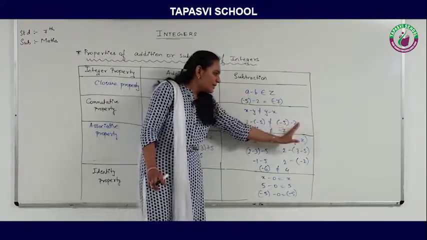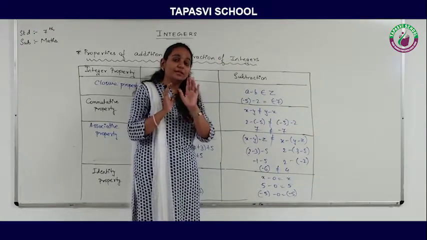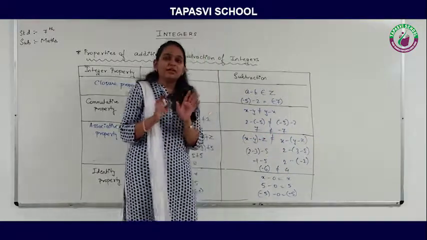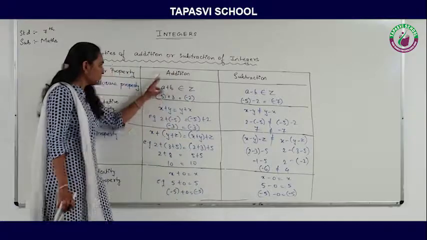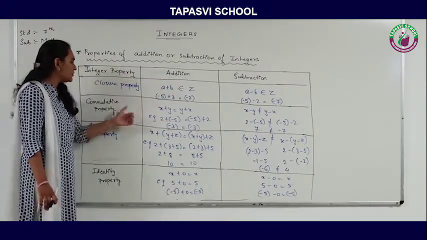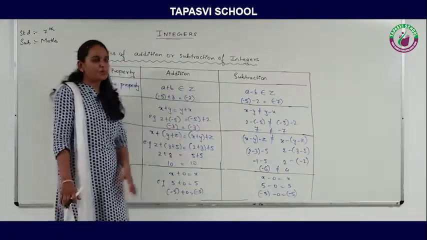So minus 5 minus 2, the answer will be 7, but here the 7 will be with the negative sign. Now 7 and minus 7 are never equal. So we can say that addition of integers follows the commutative property, but the subtraction of integers does not follow the commutative property.